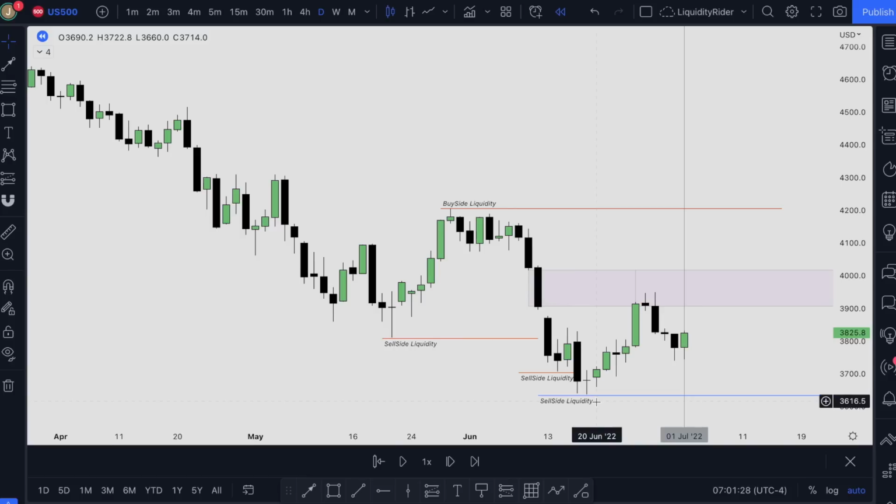According to ICT, once we have taken out our sell side liquidity, the price will want to draw back to our fair value gaps or even our buy side liquidity. The price had a very energetic displacement move up, and we have a break in market structure. Even though our long-term bias is bearish, based on the current price action, our daily likely bias will be bullish.